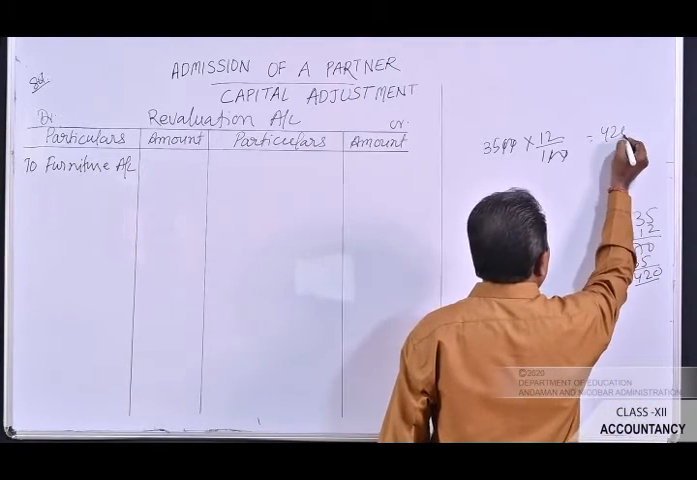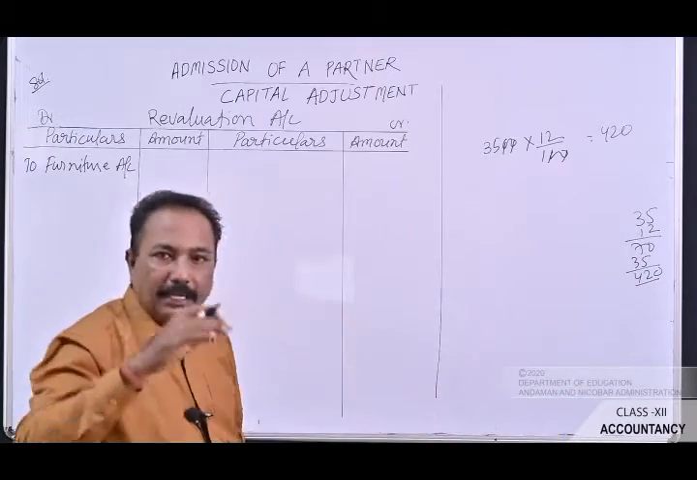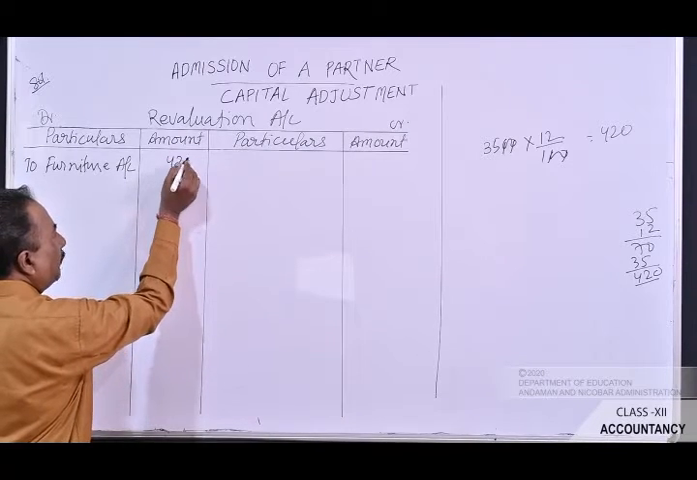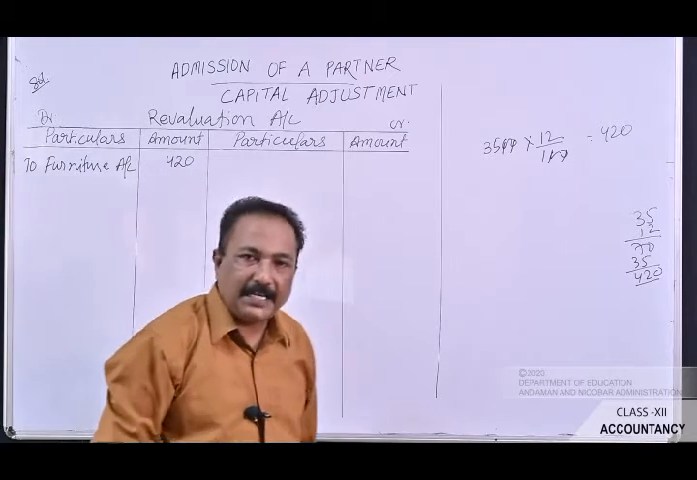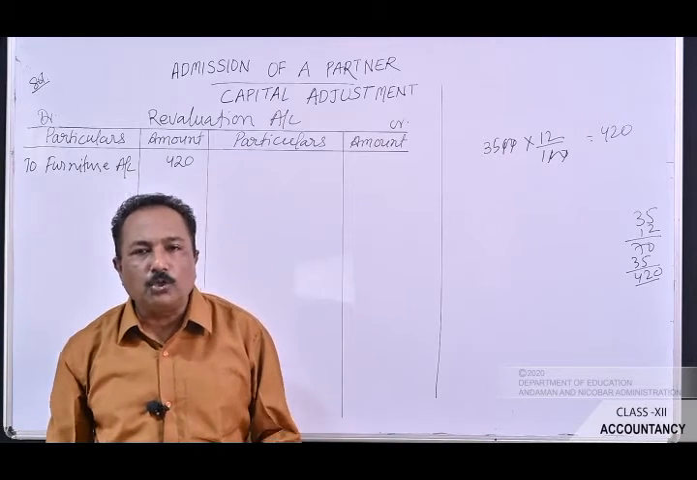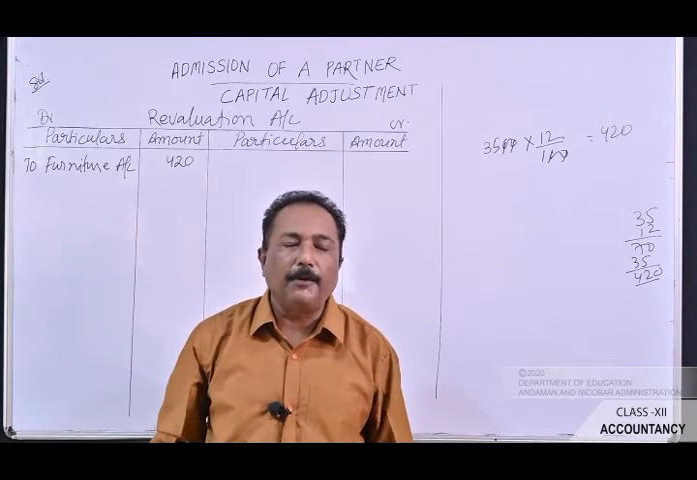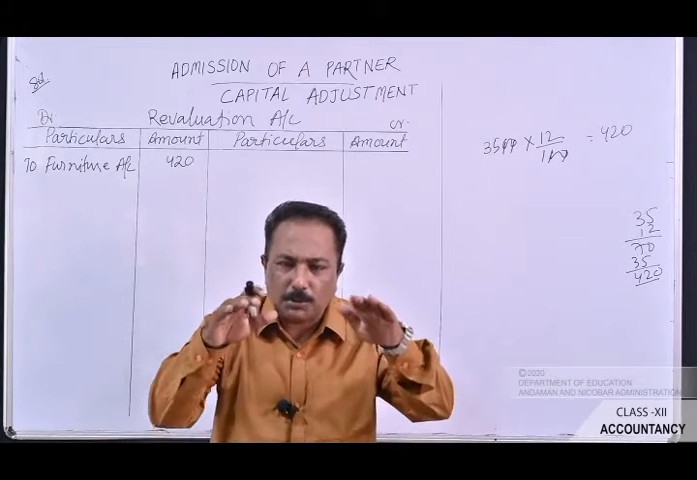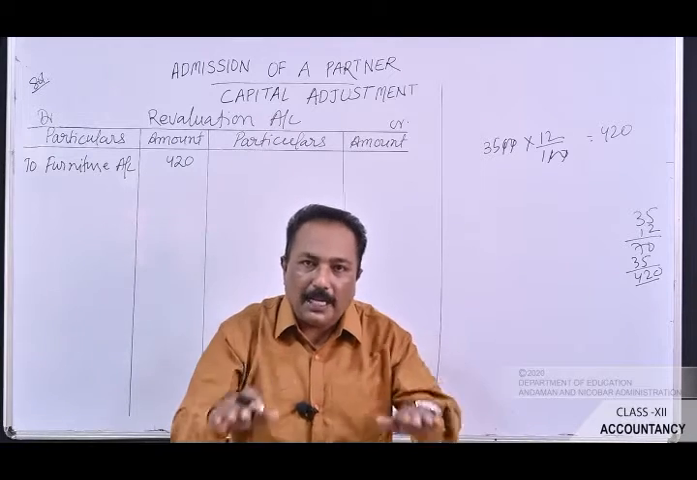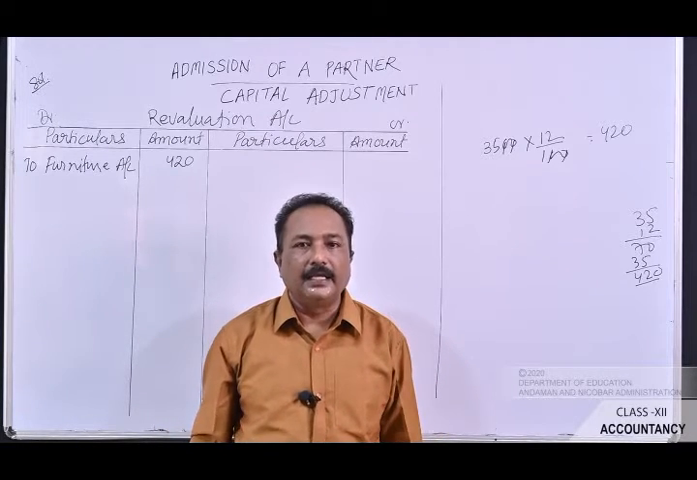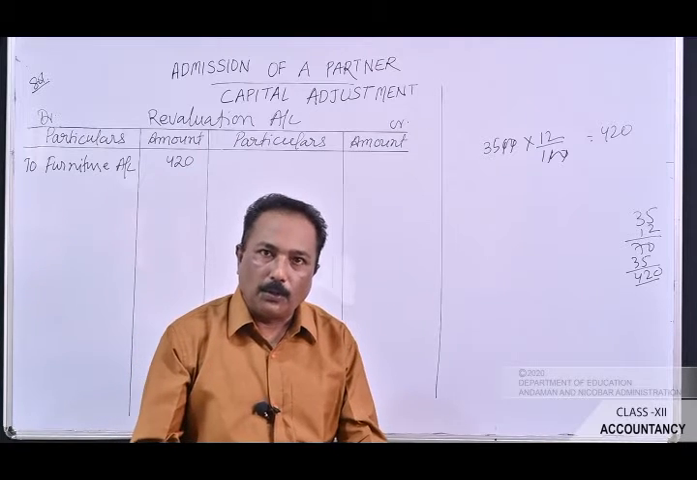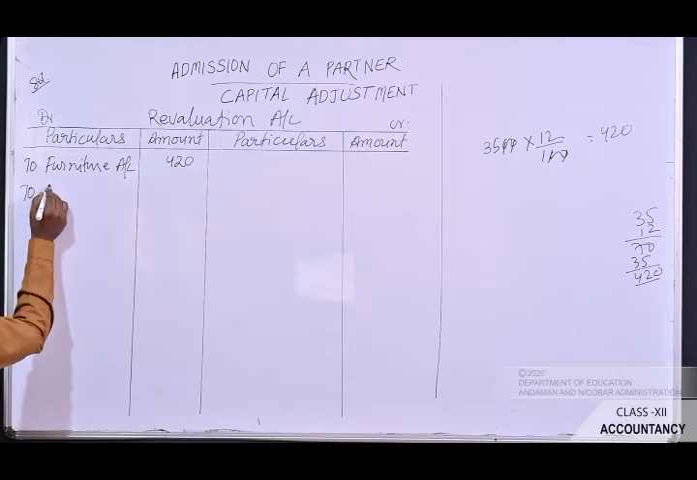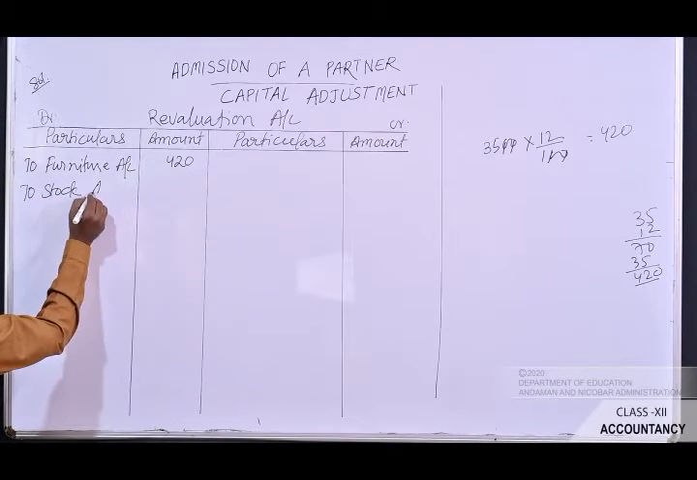So it means that the value of furniture has depreciated by rupees 420. This 420 rupees has to be recorded on the debit side of the revaluation account. Now let's pass on to the next information. Point number C is the stock be depreciated by 10%. Again, the next asset whose value has been depreciated is stock. So it also has to be recorded on the debit side. So record on the debit side as to stock account.